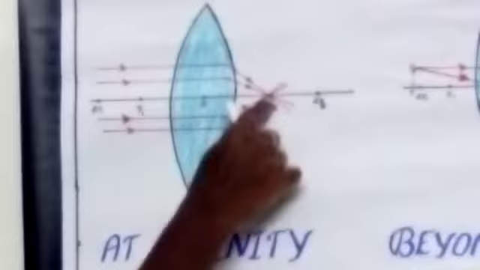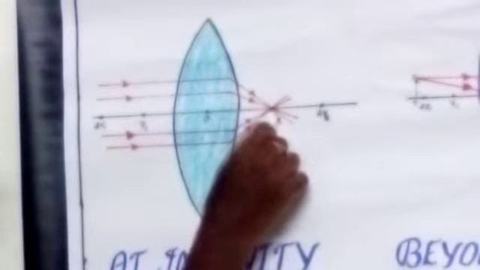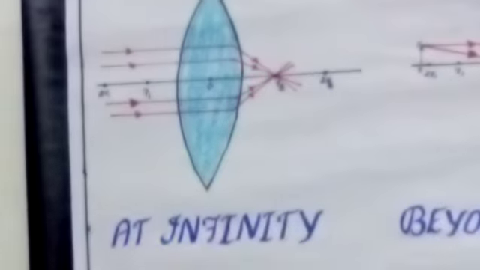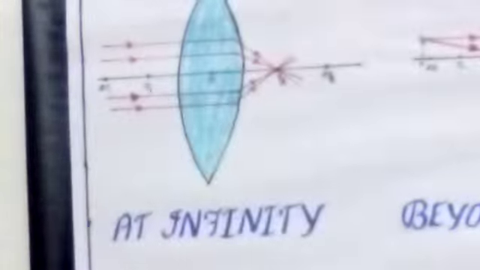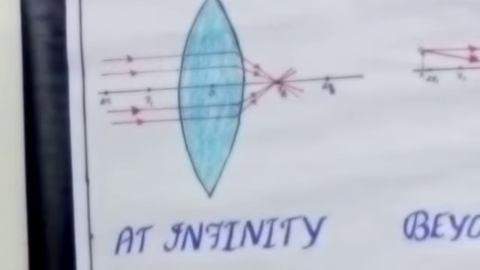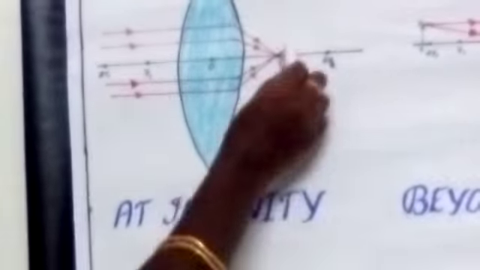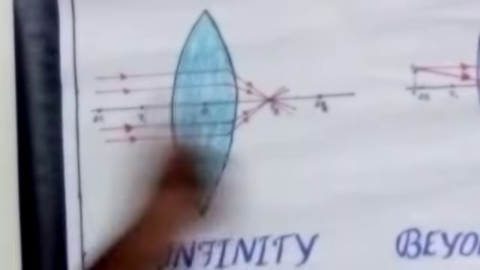Here only the image is forming. So the image is forming at the focus. The object is at infinity means the image is formed at the principal focus. When we observe this image, it is a very small or point size image. Compared with the object, it is a small size image, and the nature of the image is a real image. We can see the real image.